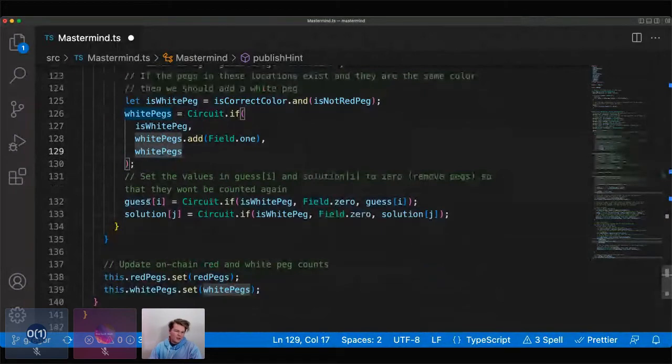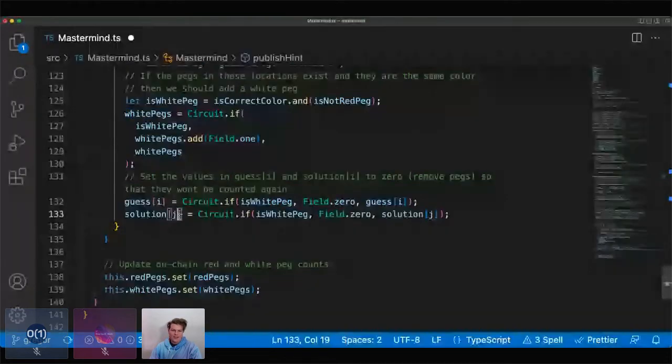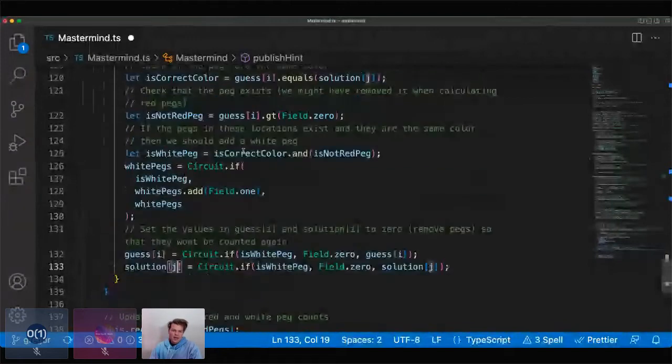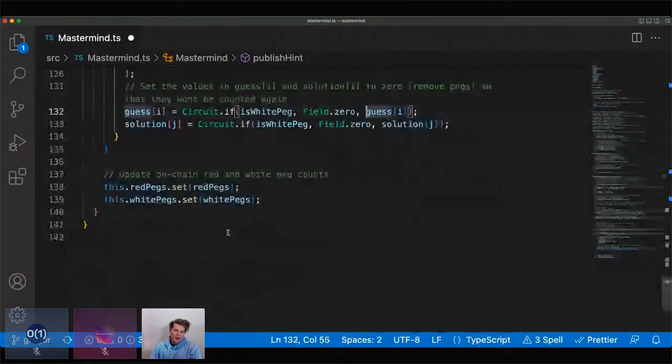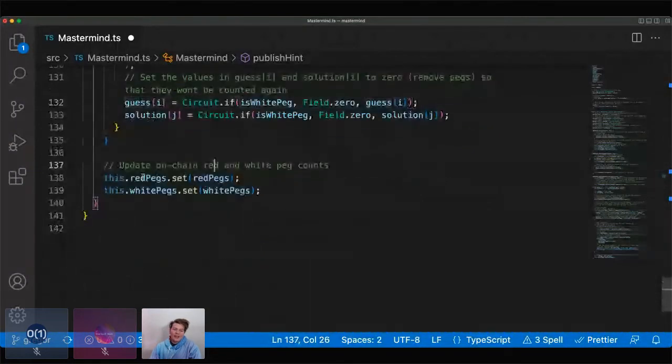And again, the only interesting thing here is that guess and solution are different indexes because we're counting them separately here, basically. And so yeah, we just set them to 0. Otherwise, we set them to what they were before. And then we simply update the on-chain red and white peg counts, and that's the end of the turn.